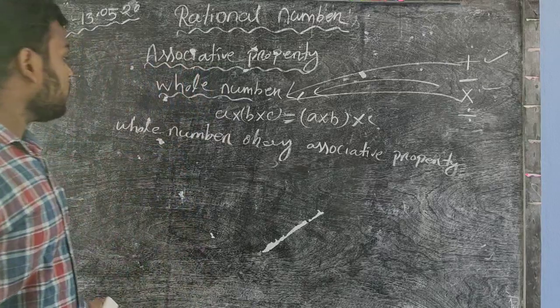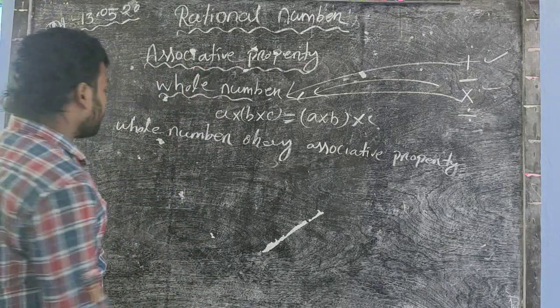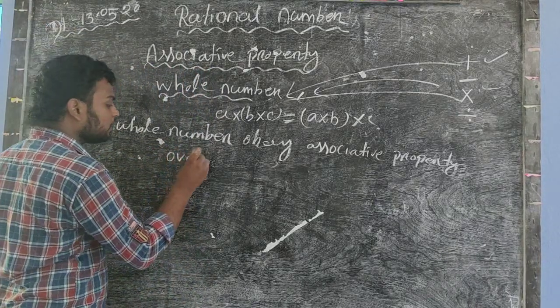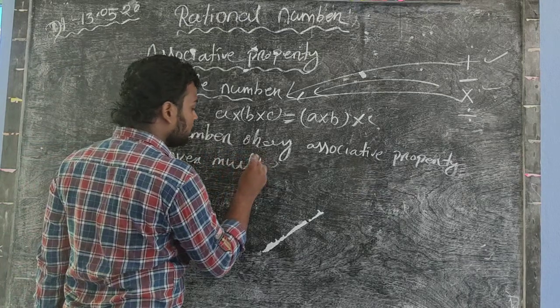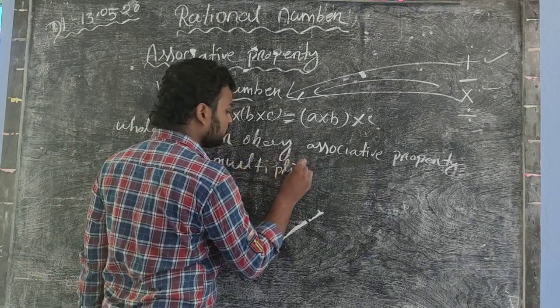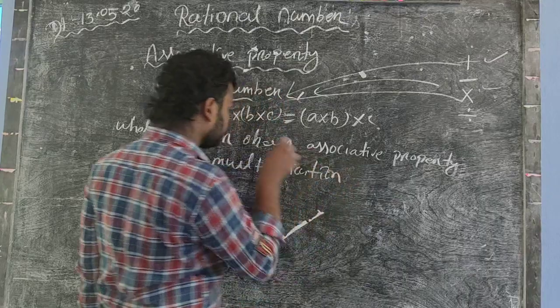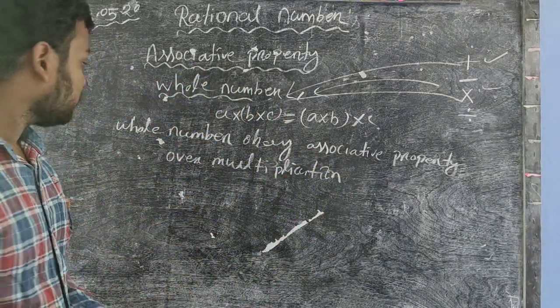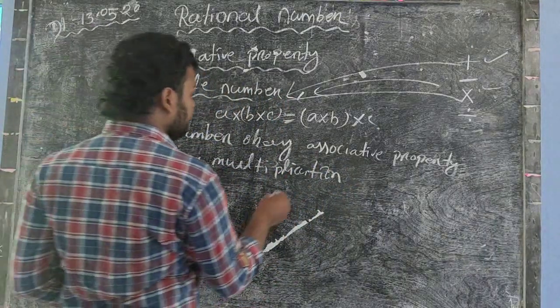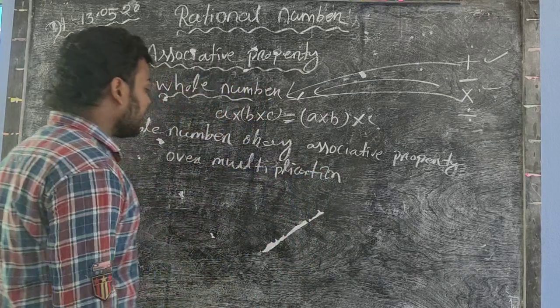So whole number obeys associative property over multiplication. Over multiplication. So write down the example.